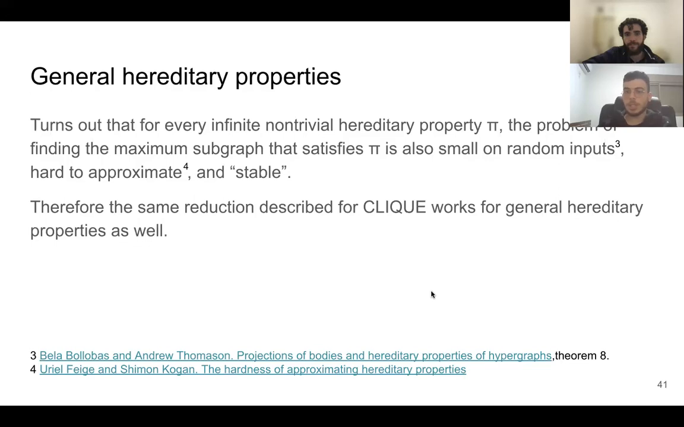Now, for general hereditary properties, pretty much the same reduction works. The reason is that for any infinite non-trivial hereditary property pi, the problem of finding the maximum subgraph still satisfies the 3 properties. It is still small on random inputs, and it's also NP-hard to approximate with the same factor of n to the power of 1 minus epsilon. So the exact same proof works for the general case as well.